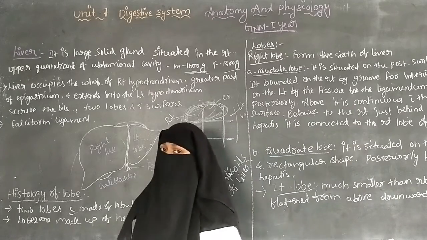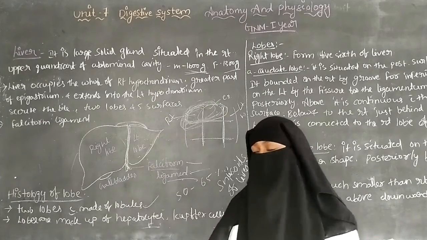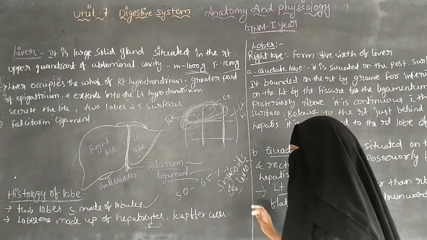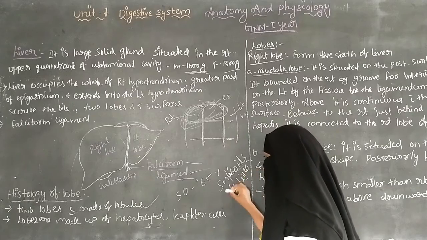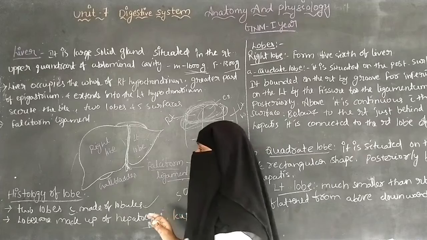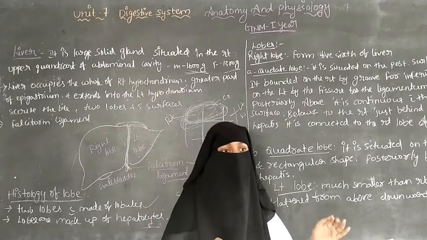So the sinusoids of the liver are the lining of the liver, and they are the blood vessels present in the liver.